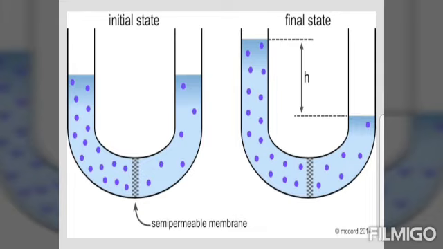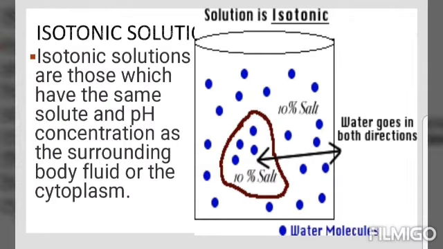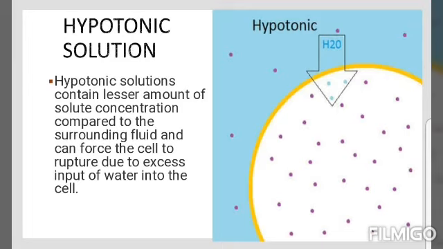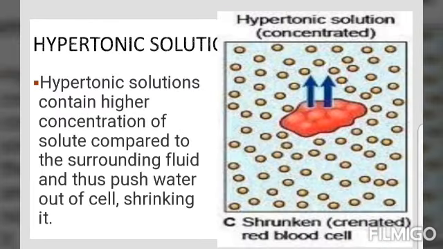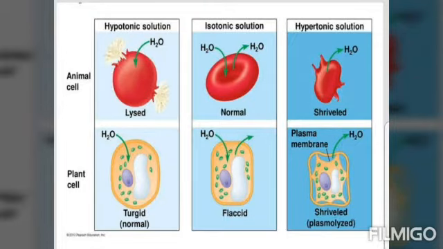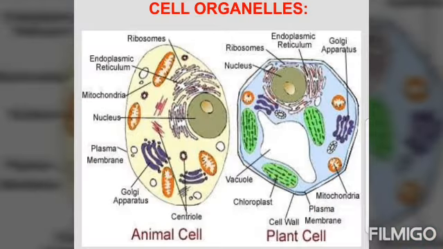There are three types of solution on the basis of their concentration. A solution is said to be isotonic when its concentration is the same as that of the cell. It is said to be hypotonic if the solution's concentration is lesser than the concentration of the cell, and it will be called hypertonic when the concentration is higher in comparison to the cell.